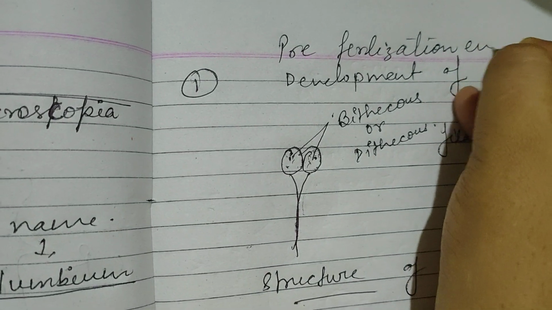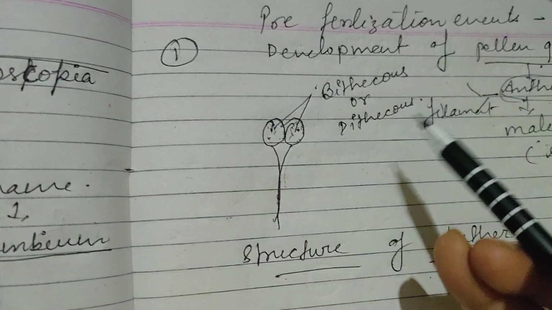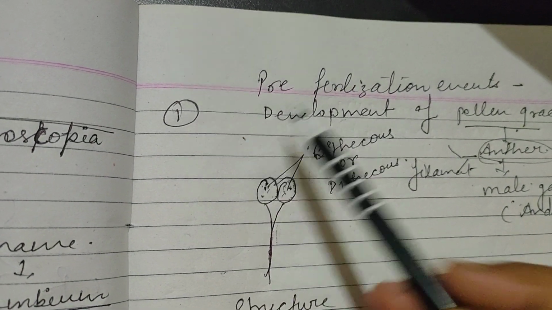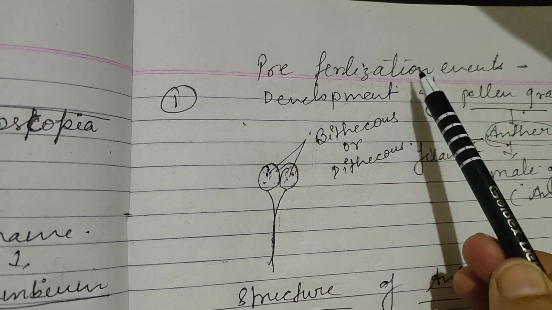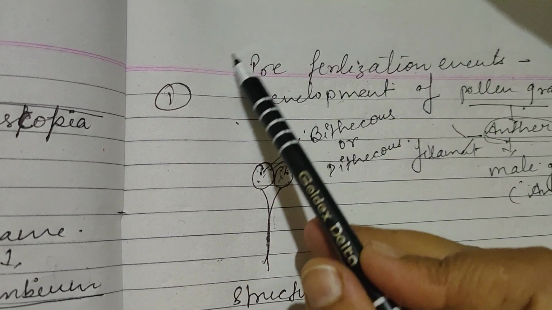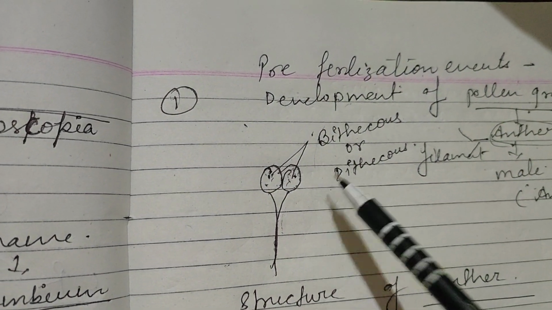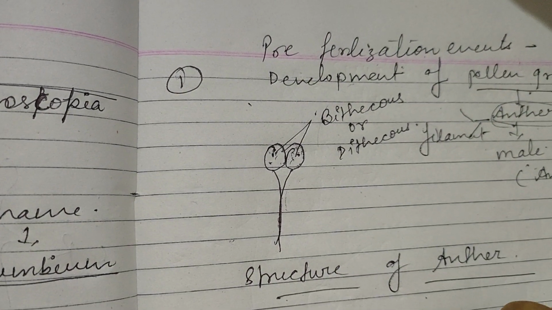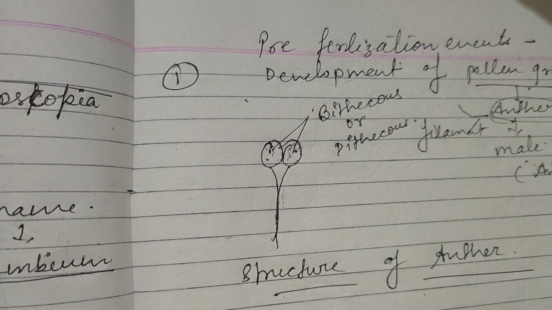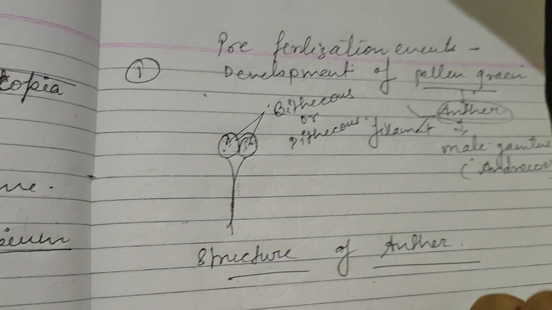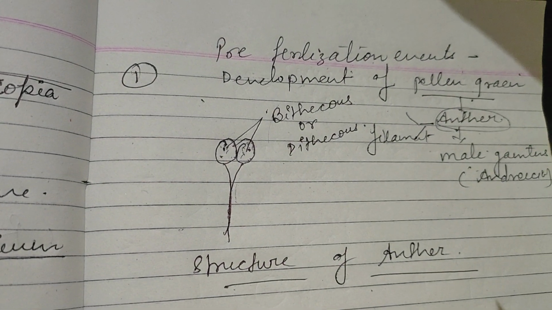pre-fertilization event. That means the event that happens before fertilization, we call it a pre-fertilization event. Okay, and after that, when both the gametes are formed, then the fertilization event takes place, and after that the formation of endosperm, formation of embryo, fruit and seed. This is the post-fertilization event.